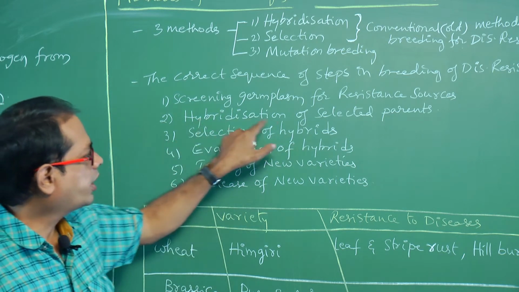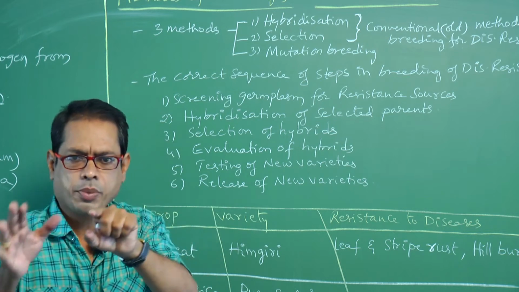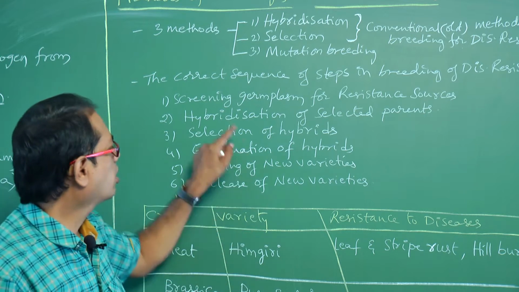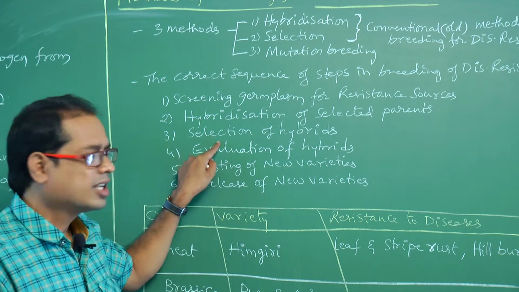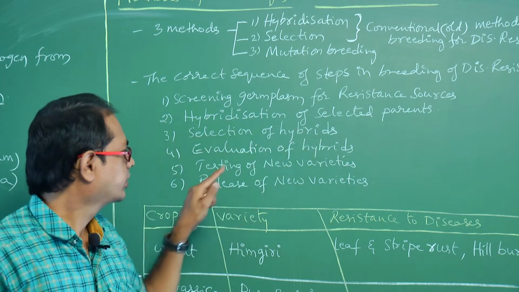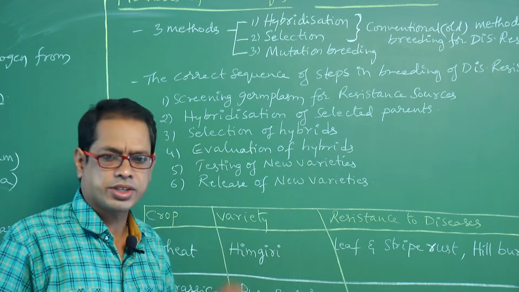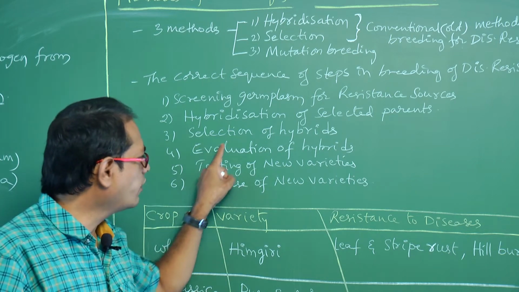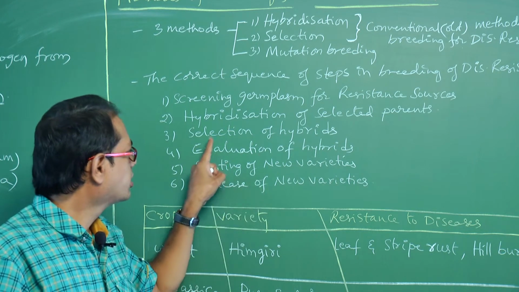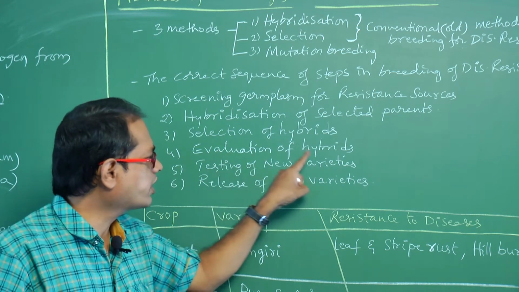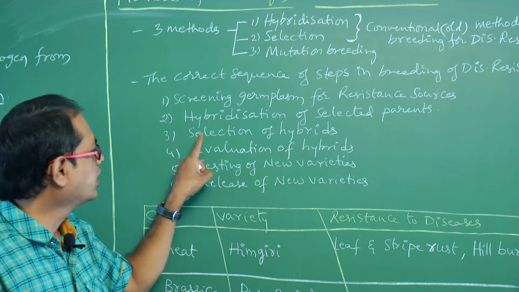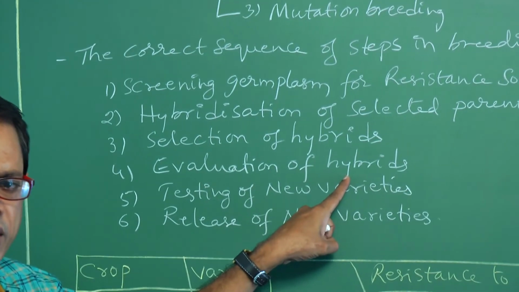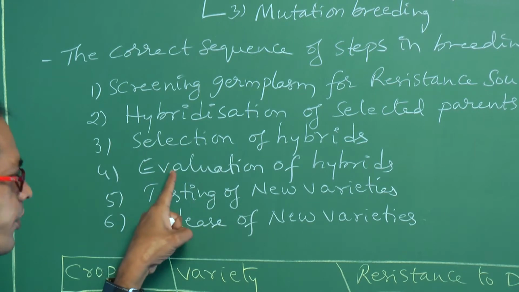Next one, hybridization of selected parents. We have to select the parents and cross them with each other. That is the so-called cross hybridization. And next one, selection of hybrids, then evaluation of hybrids. Evaluation means checking. In the textbook they have given selection and evaluation of hybrids together. Of those 2 steps, which one is first? Selection first and then evaluation.